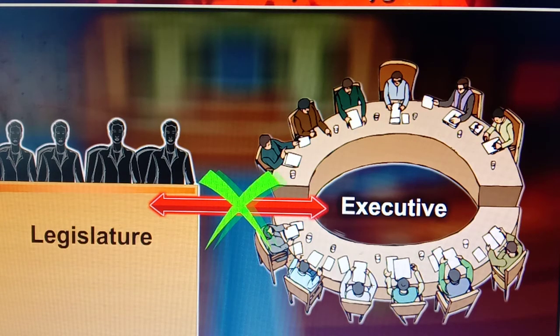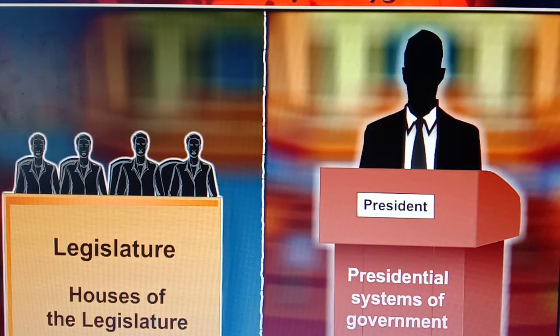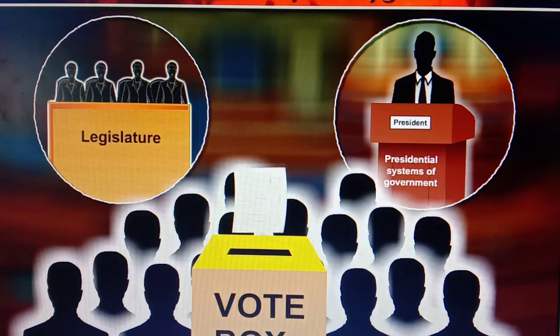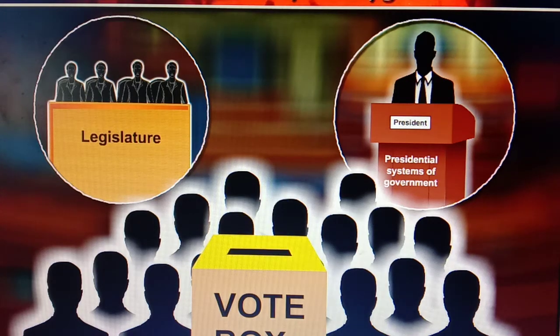They have freedom, so independently they are working. The members of the legislature and the president are directly elected by the people. So this is the difference we can say.